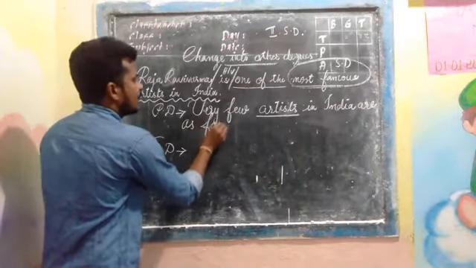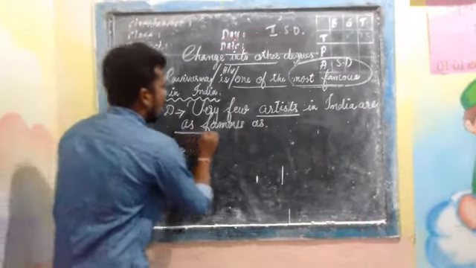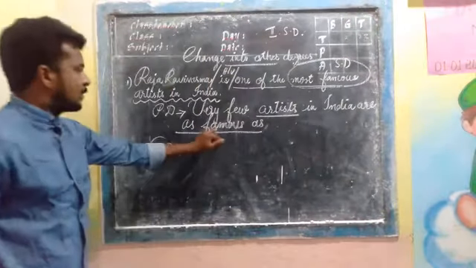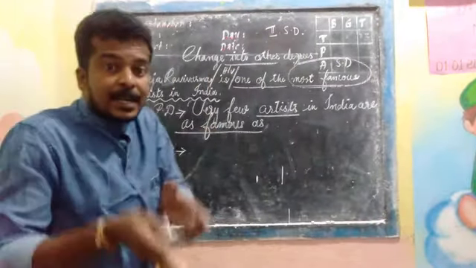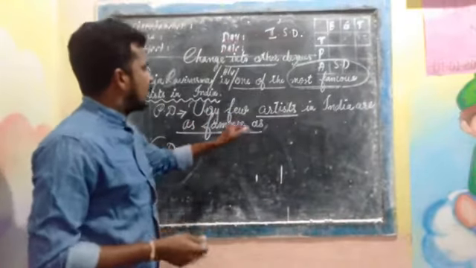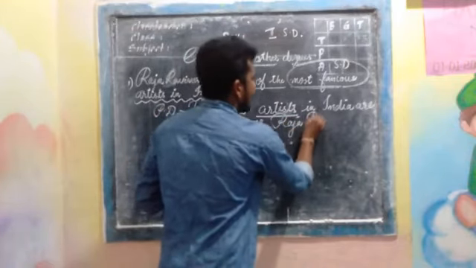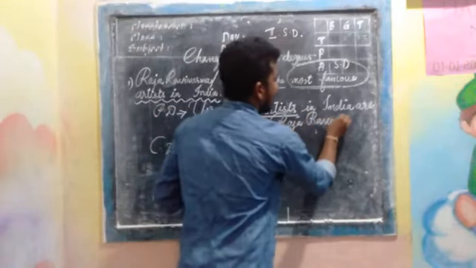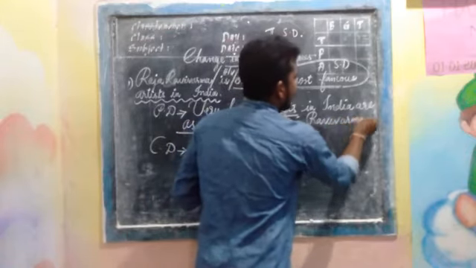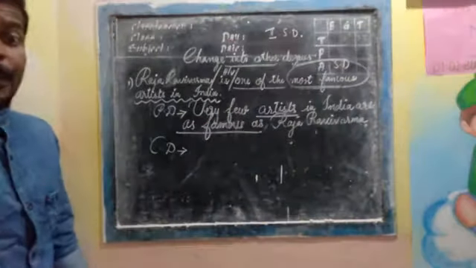as famous as. As I told you, the positive form of the adjective has to be mentioned in between as and as. So, as famous as, then the subject, Raja Ravi Verma. You might have heard about this person. Such a famous artist, painter he was.